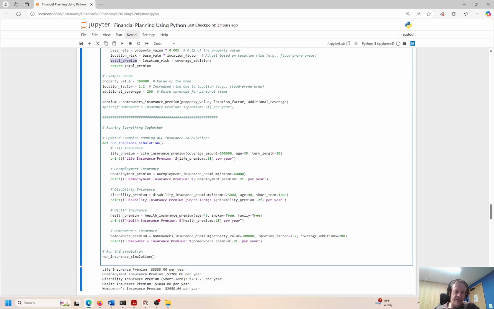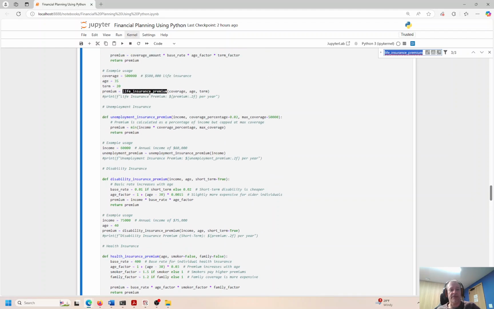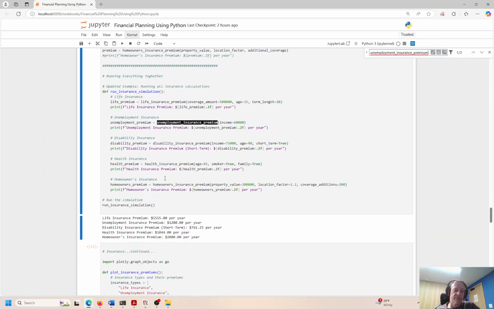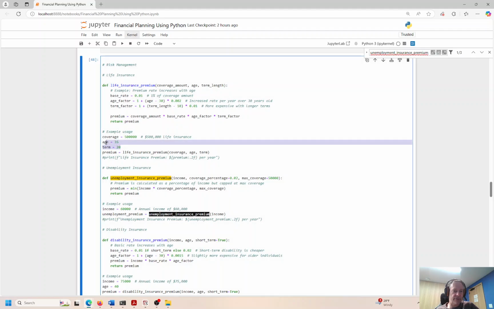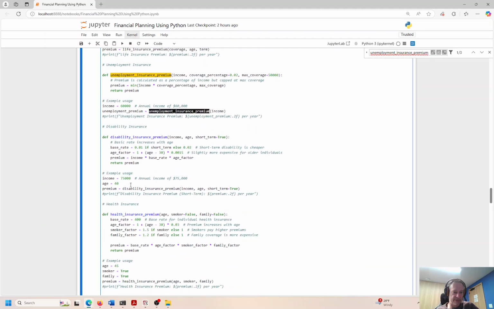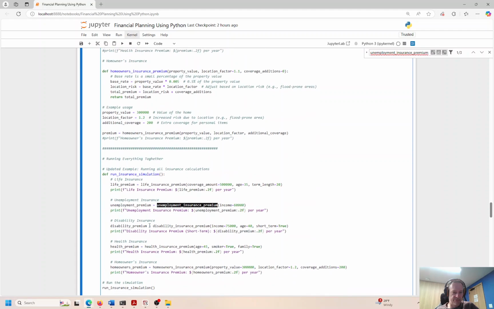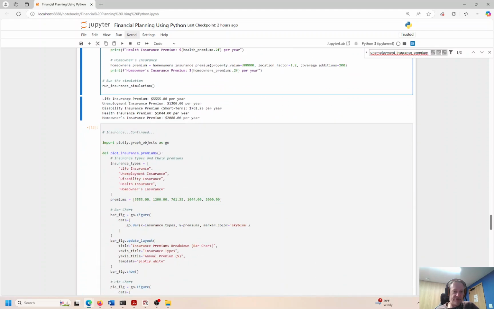So let's go ahead and call all these functions. Okay, here's life insurance premium, and we're going to pass in those values. If I do Control F and go over here, there's the name of the function, right? If I go unemployment insurance premium, Control Paste, and overwrite that and go down, you see the next function is called right there. Okay, so let me go ahead and Control Enter. And again, if you want to change this, you go ahead and you manually make these updates right here or here. Pretty straightforward, right?